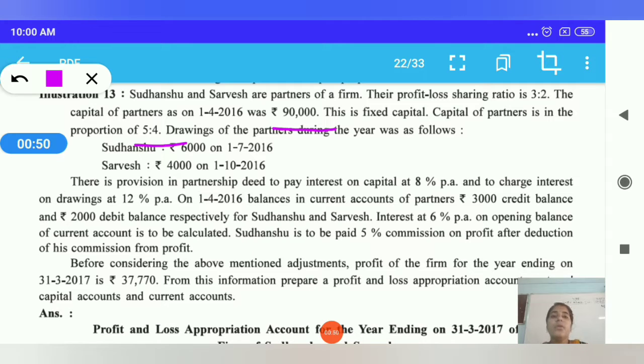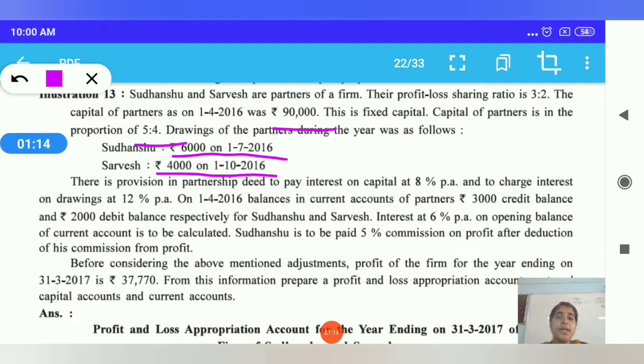Now Sudhanshu and Sarvesh withdraw capital of 6,000 rupees on 1/7/2016 and 4,000 on 1/10/2016. So we charge interest on drawing of 6,000 for 9 months.